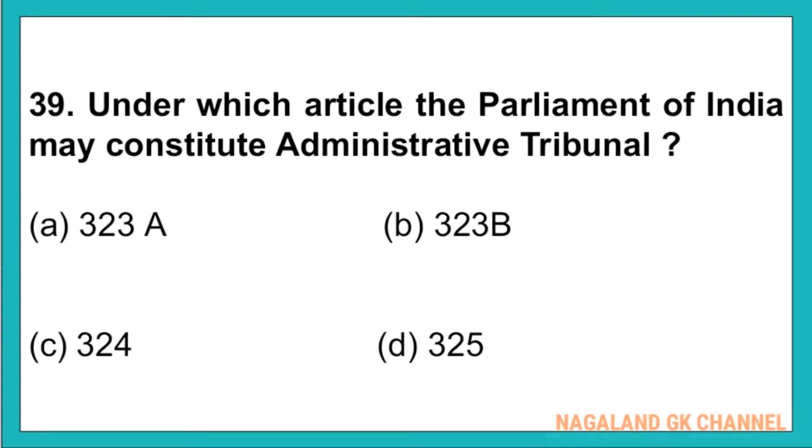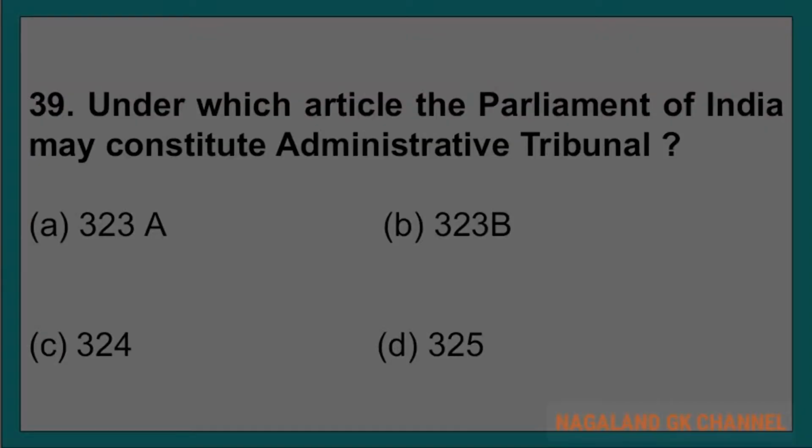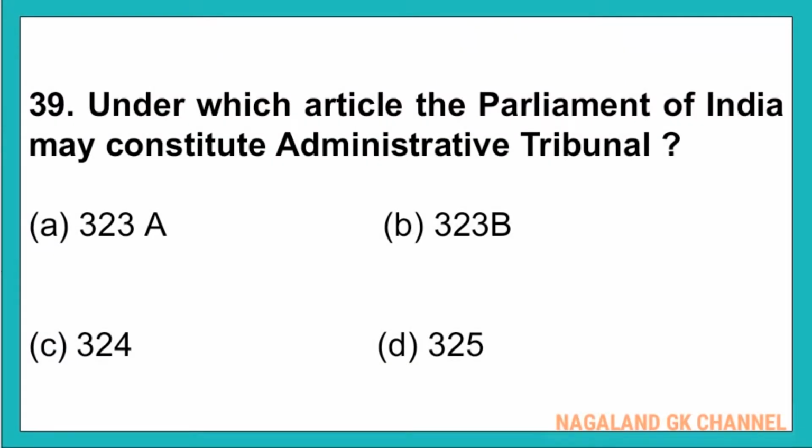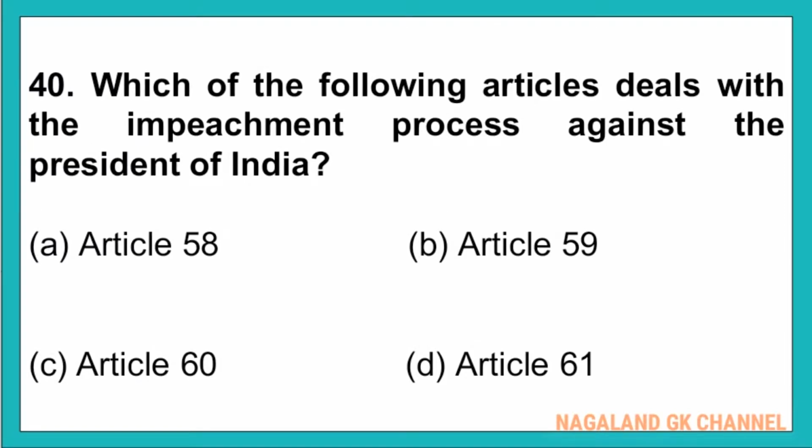And question number 39, under which article the Parliament of India may constitute administrative tribunal? And the correct answer is option number A, that is Article 323A. And question number 40, which of the following articles deals with the impeachment process against the President of India?